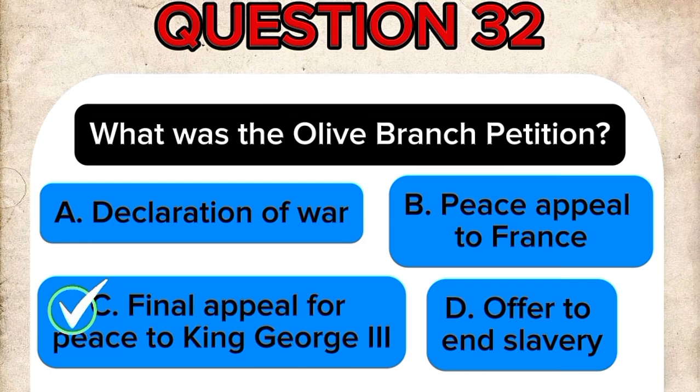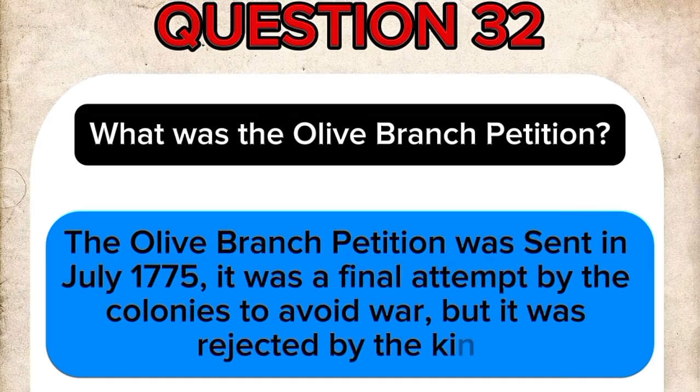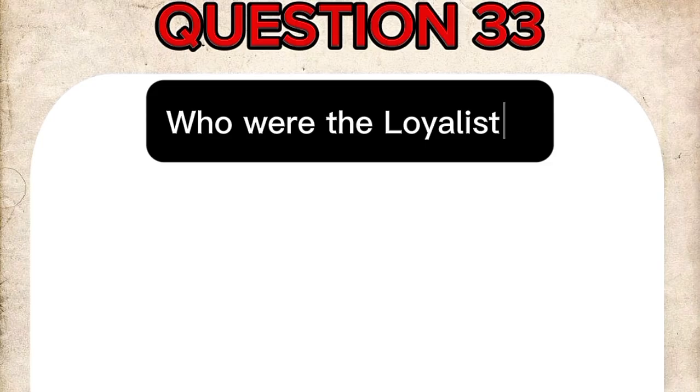The correct answer is C. Final appeal for peace to King George III. The Olive Branch Petition was sent in July 1775. It was a final attempt by the colonies to avoid war, but it was rejected by the king. Question 33. Who were the Loyalists?